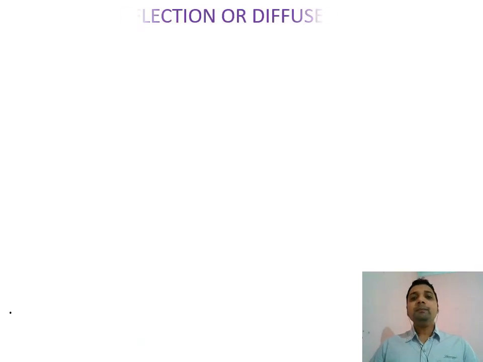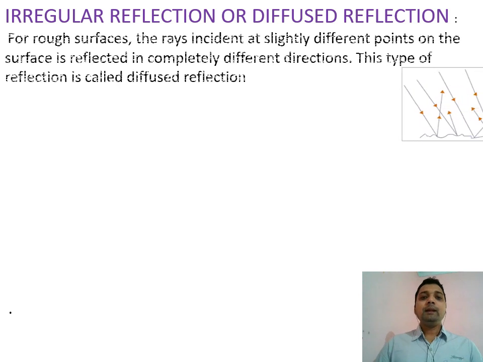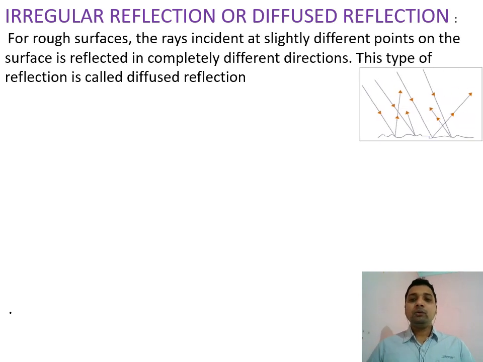When we come to irregular reflection, we'll get something a little bit different. In the case of irregular or diffuse reflection, all the light will hit a non-polished surface or rough surface or uneven surface, so that light rays can go in any direction. Means here incident rays are parallel to each other, but reflected rays are not parallel.